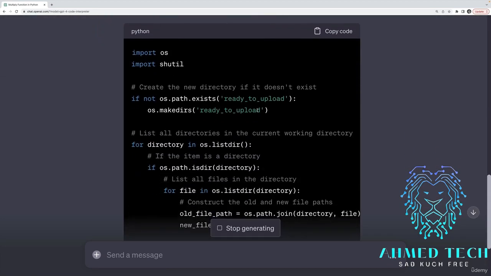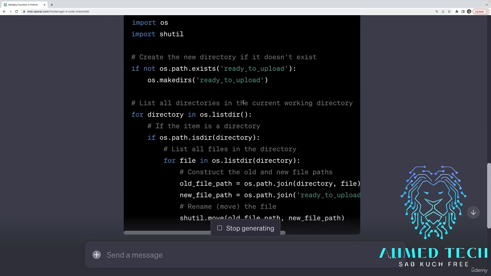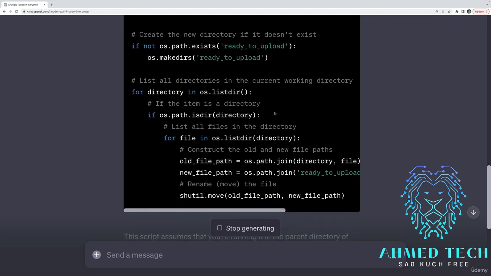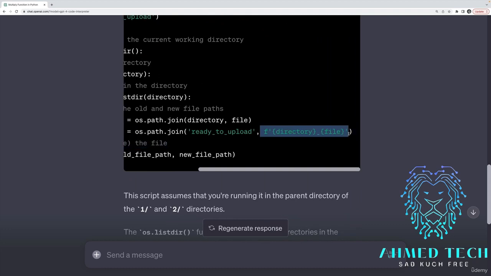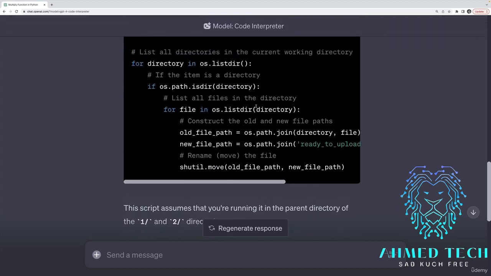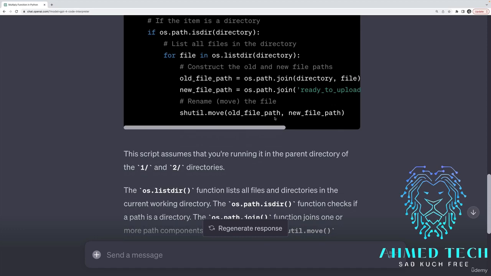Okay, so it starts by making my directory called ready to upload if it doesn't yet exist. List all the directories in the current working directory. If it is a directory, list all the files. And then perfect, this is exactly what we want. This line right here, if you're not familiar with Python, this is an F string. It interpolates the name of the directory underscore the name of the file, and then it moves them all into this directory.